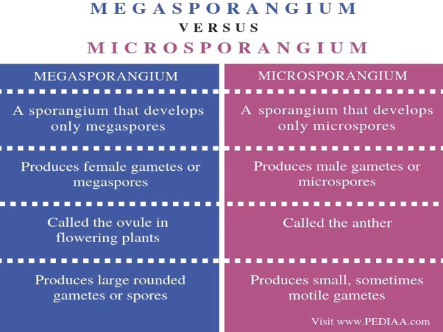Now let's see some differences between megasporangium and microsporangium. A sporangium that develops only megaspores is termed a megasporangium. A sporangium that develops only microspores is a microsporangium. Second point: it produces female gametes or megaspores, while the other produces male gametes or microspores. It is called the ovule in the flowering plant, and the anther in the male. It produces large, rounded gametes or spores, while the other produces small, sometimes motile gametes. This is all about